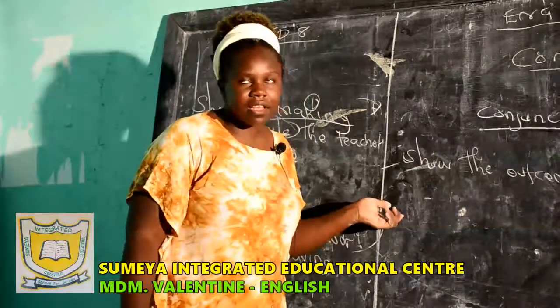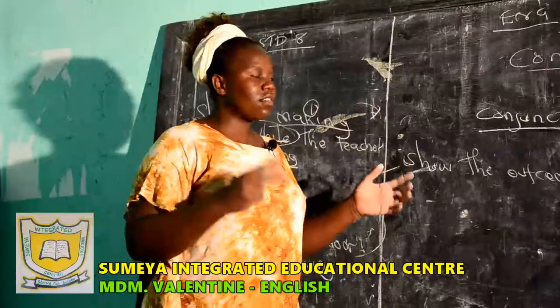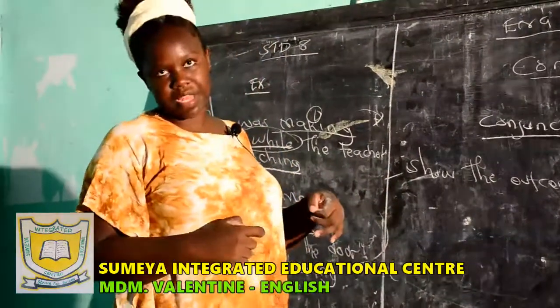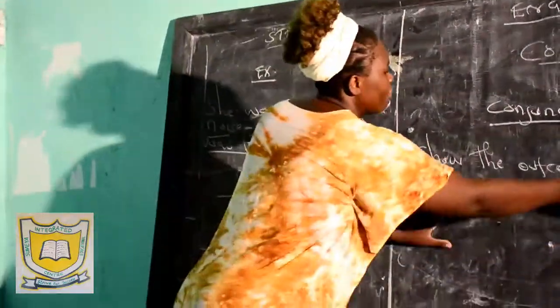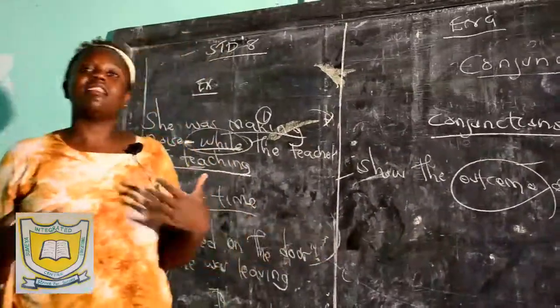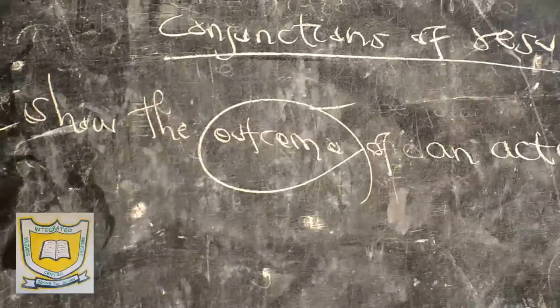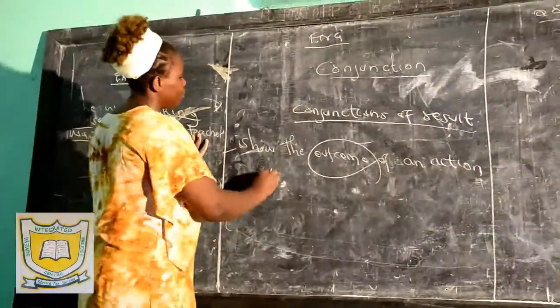Something happened. Now that something happened, what are the consequences or what are the repercussions of that something happening? Conjunctions of result show the outcome of an action. Outcome simply means the results of an action taking place. Now, examples of conjunction of result. Number one, we have therefore.